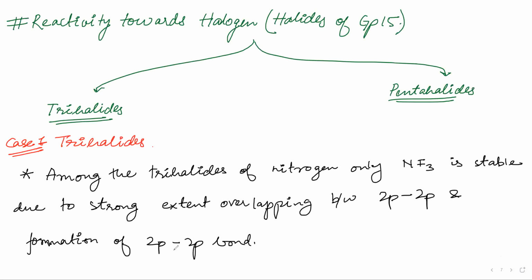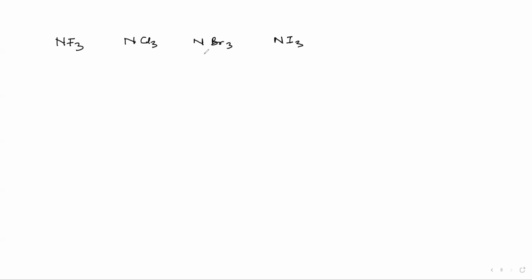We have said why NF3 is stable, because it is forming a 2p bond. NBr3 and NI3 don't exist. Because can you imagine a 2p bond with an atom which is having 4p? The extent of overlapping will be so small that it doesn't even form. Now NCl3, it forms, but it is very explosive.